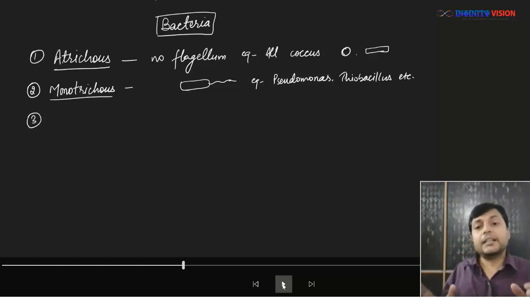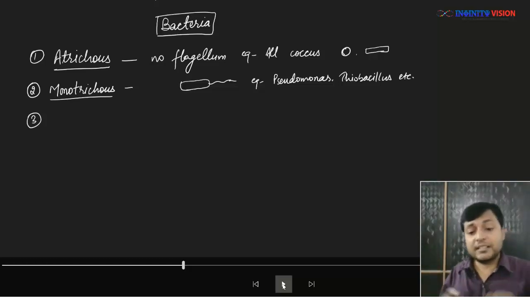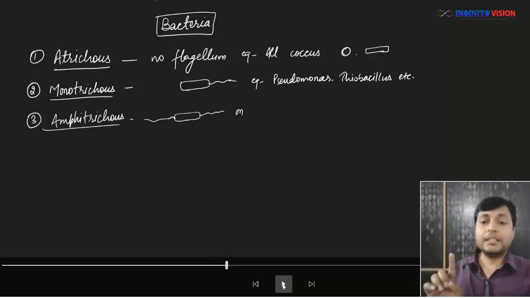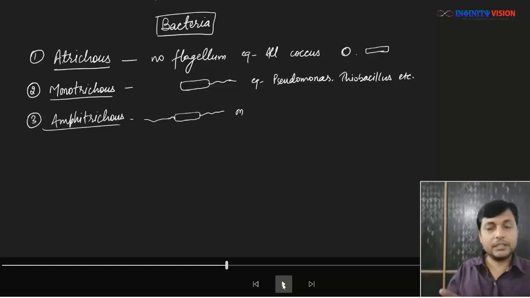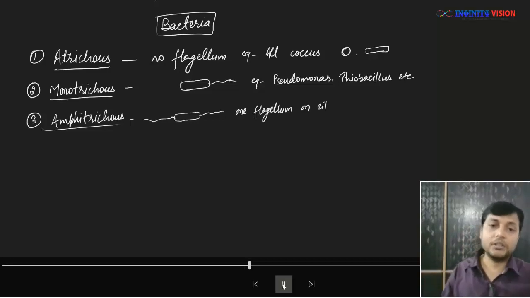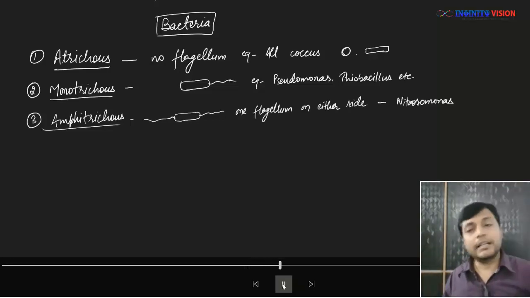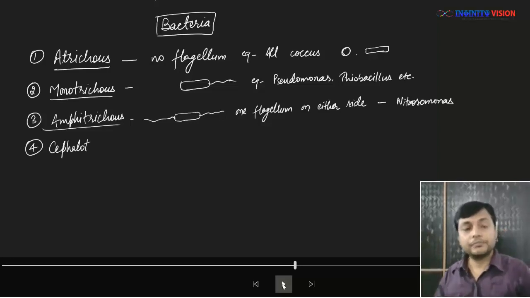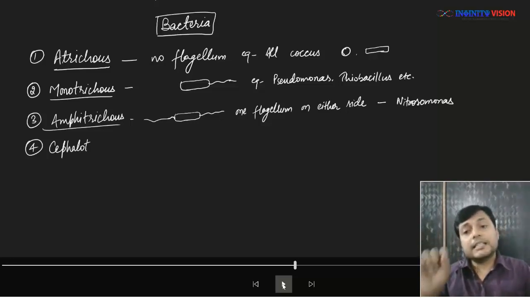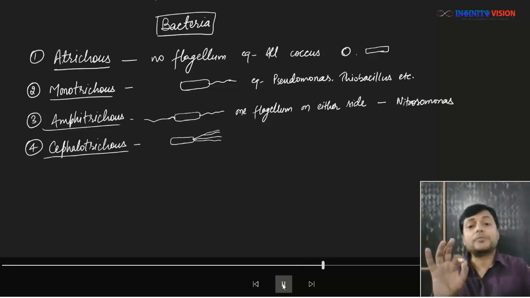What if a bacteria has a single flagellum on either side? We call it amphitrichus. The word amphi means both, and trichus means hairs, or flagella here. So if a single flagellum is present on both the sides, then such a bacteria or condition is known as amphitrichus. One flagellum on either side. What is the example? Nitrosomonas. Great.